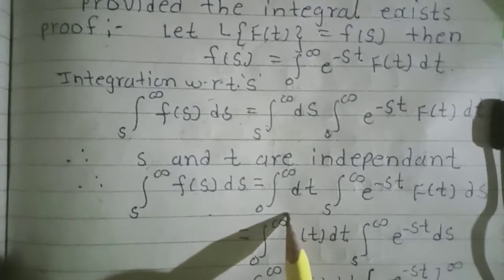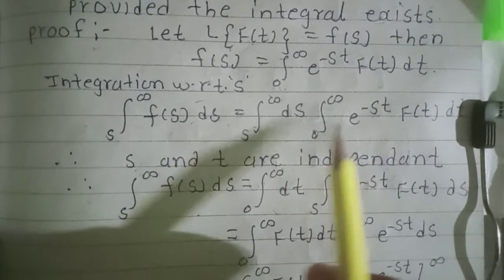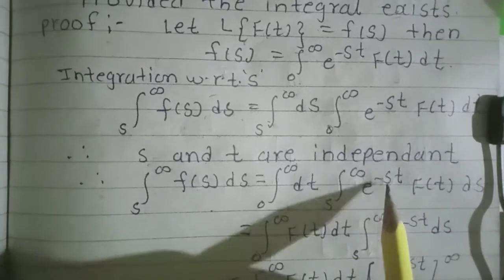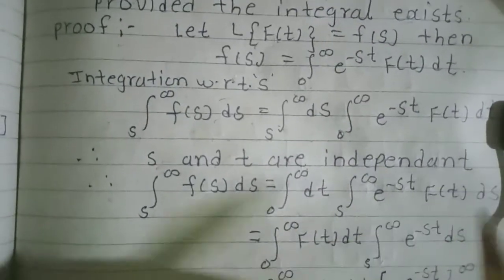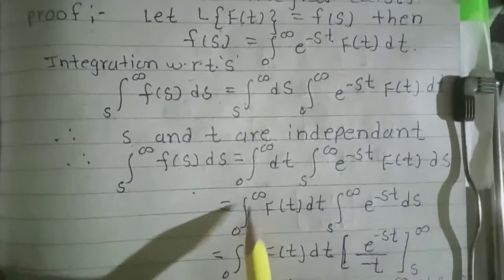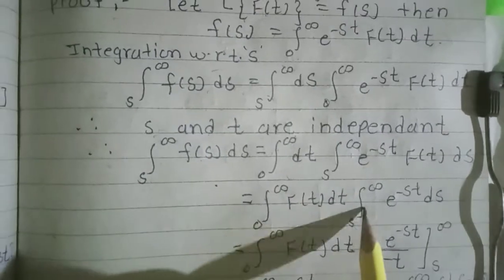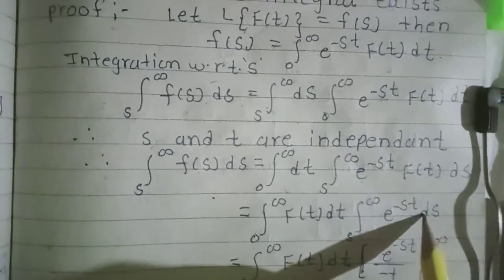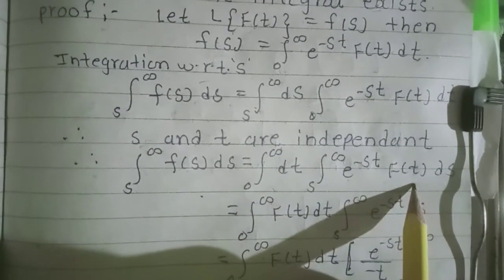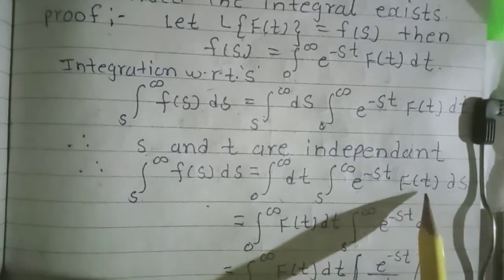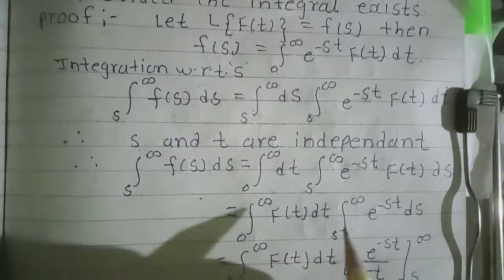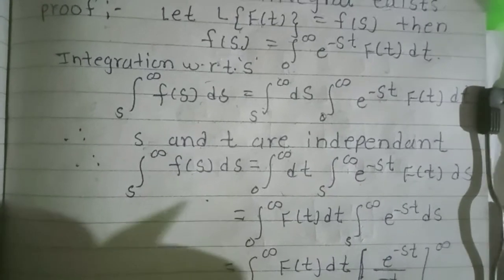So integration s to infinity F of s ds is equal to integration 0 to infinity dt, and the order of integration changes here, then integration s to infinity e raised to minus st f of t. Then integration 0 to infinity f of t dt, and integration s to infinity e raised to minus st ds. Here the variable is s, so f of t and dt are treated as constants.